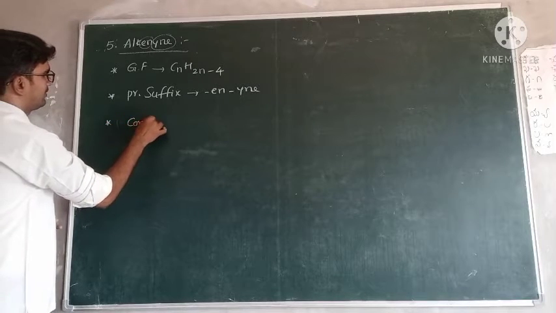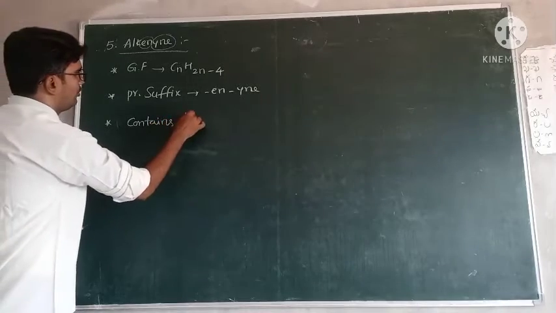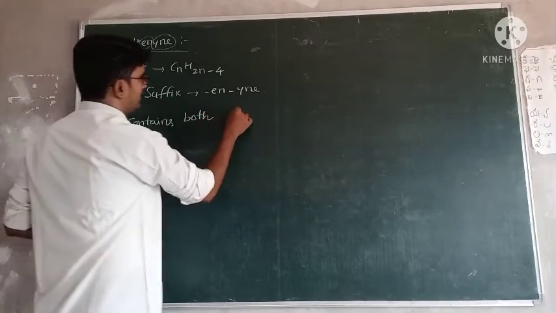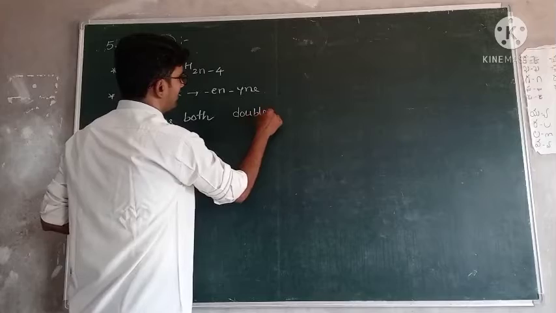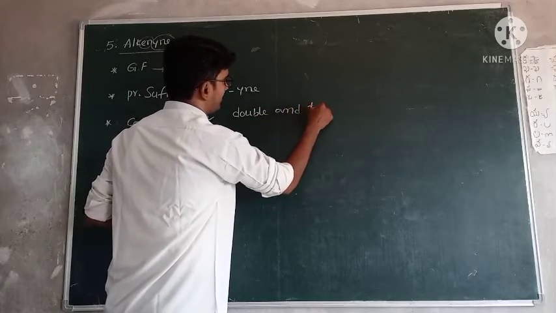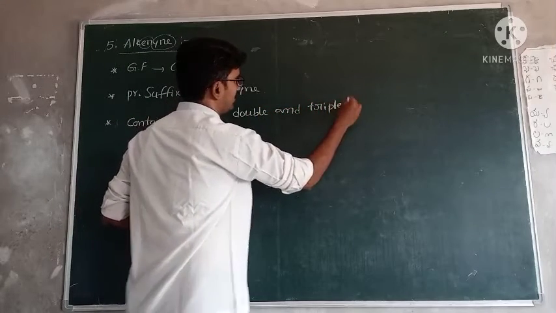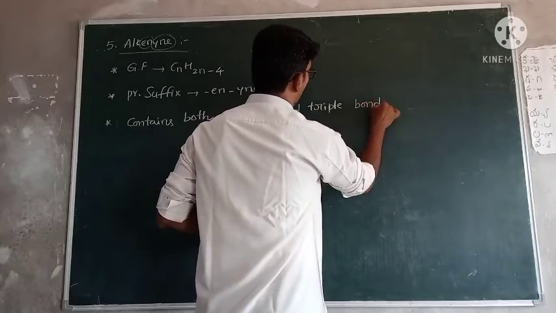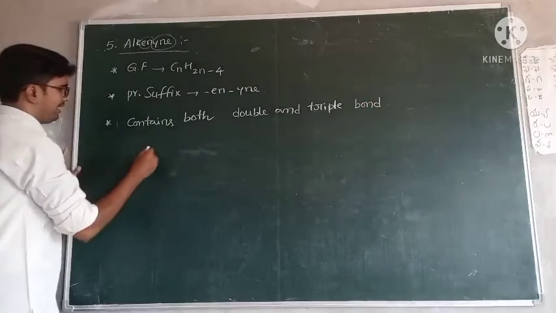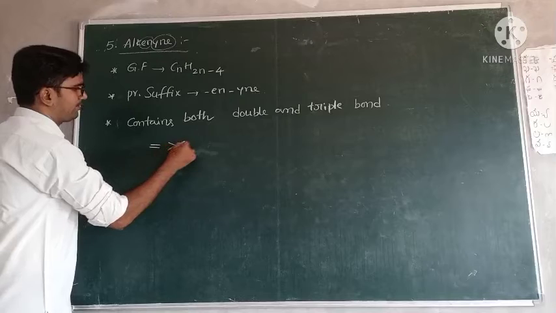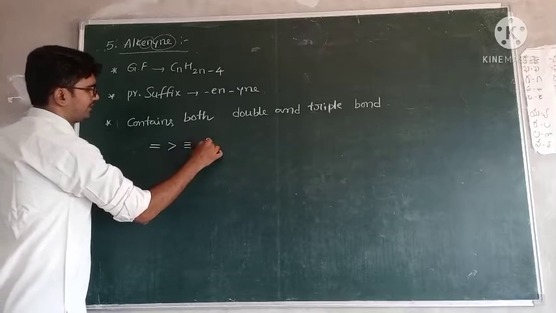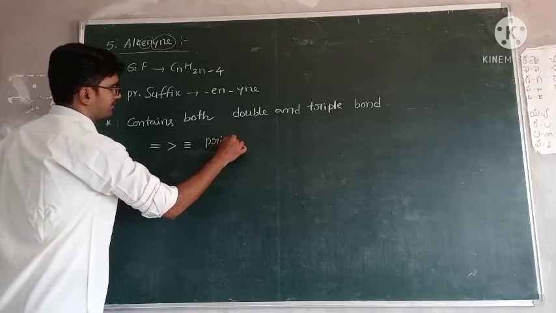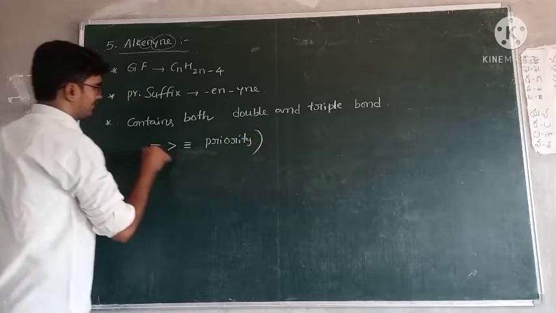If a compound contains both double and triple bond, then always give the double bond the main priority. This is the priority order. Right?